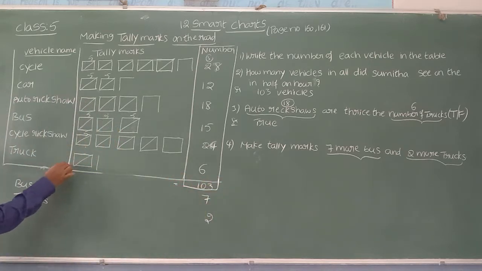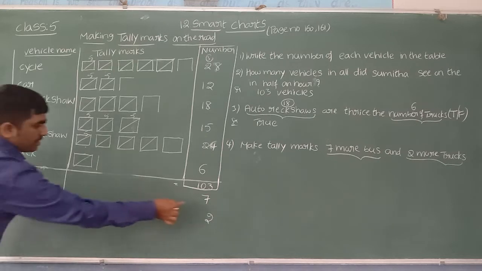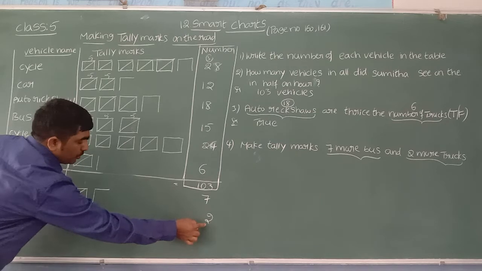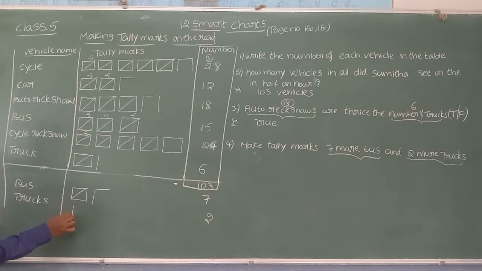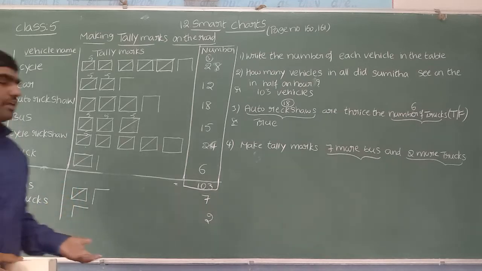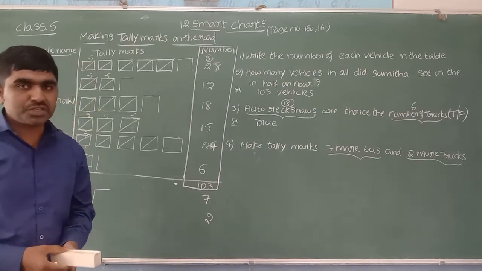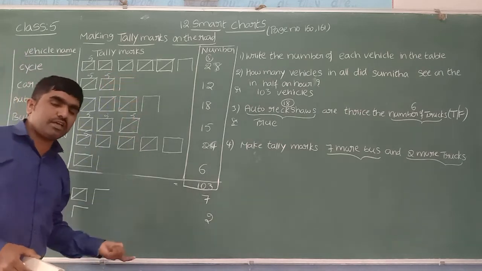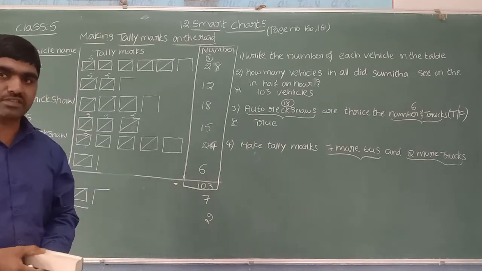Now let us write the tally marks for that. So buses, 7. How can I write 7 by tally marks? 1 vertical line first. 2 buses, 3 buses, 4 buses, 5 buses, 6, 7 buses. Completed. Now 2 trucks. How can I write 2 trucks? By using tally marks. 1 truck, vertical line, 2 trucks. Like that you can write. Hope it is clear. So this is one more activity based on tally marks. And here we can observe that running counting will be easy when we take the help of tally marks.